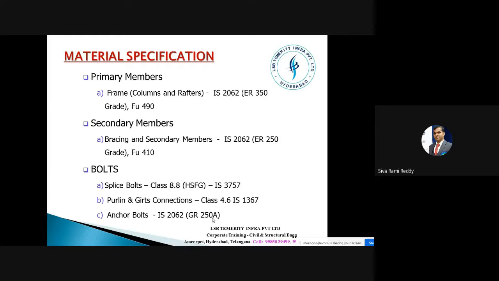Because learning and understanding steel structures would definitely be a great advantage, a great boon for you. So pay more attention to this. I'm not saying to ignore the remaining things, but there is a very huge demand for it.